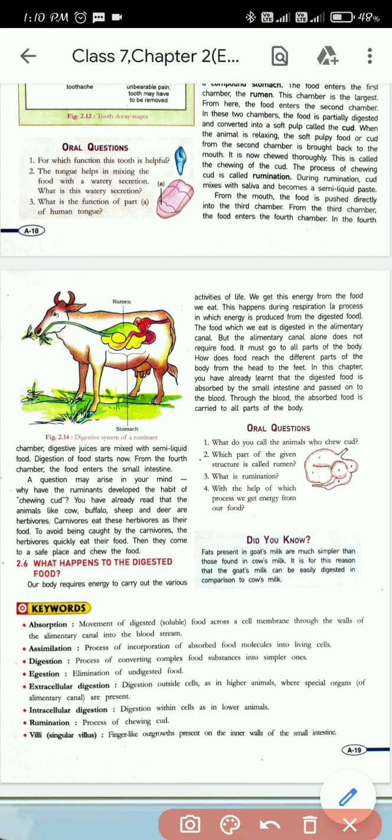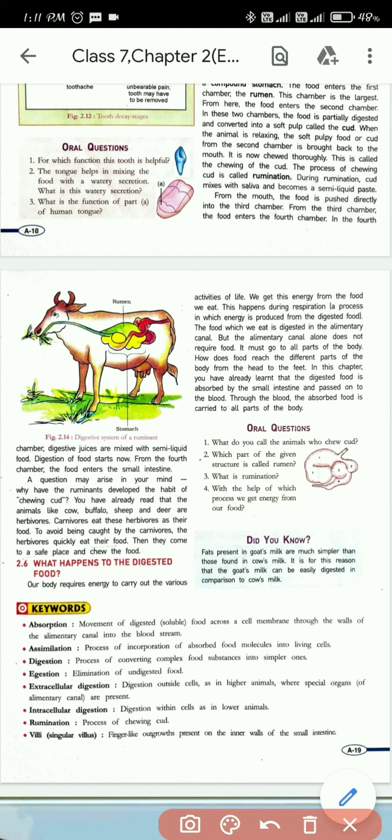Why? Because you have already read that animals like cow, buffalo, sheep and deer are herbivores. Carnivores eat the herbivores as their food. To avoid being caught by the carnivores, the herbivores quickly eat their food. Then they come to a safe place and chew the food. So they are very cunning. To save themselves from carnivores like lions and tigers, they will eat their food very quickly, then run from there and hide in a safe place, and after that they will chew their food. Very cunning people.